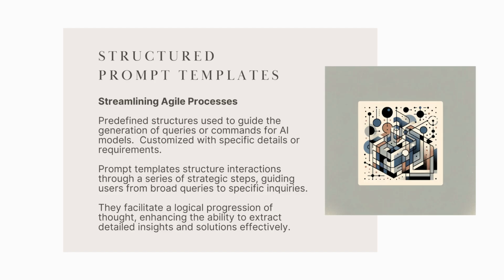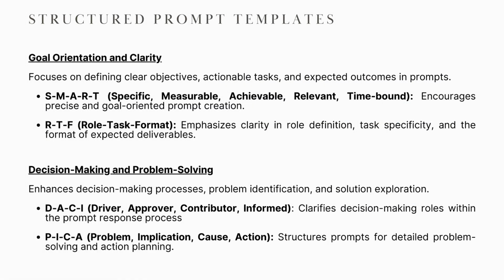To make these techniques repeatable and reliable, we can use structured prompt templates. Think of these as blueprints for your prompts. They provide a consistent framework that guides the AI and, just as importantly, guides your own thinking. By using a template, you ensure you haven't forgotten a key element, like the desired format or the specific context. This is a game changer for streamlining agile processes, allowing any team member to get high quality results from the AI without having to start from scratch every single time. Let's look at some of these template frameworks.